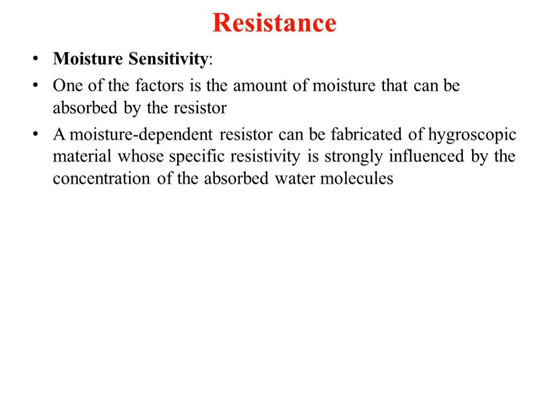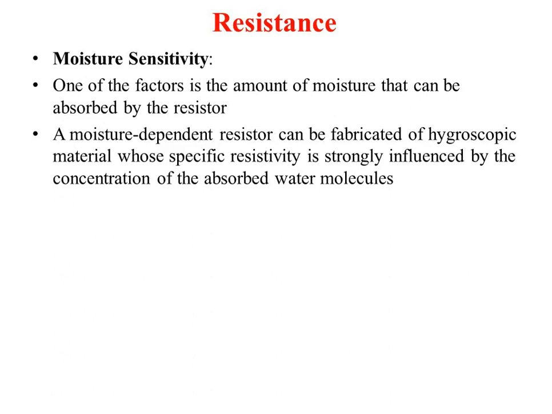So moisture dependent resistance can be fabricated from a hygroscopic material whose specific resistivity is strongly influenced by the concentration of absorbed water molecules. Humidity is more means water in the air is very high. That is the meaning of that.